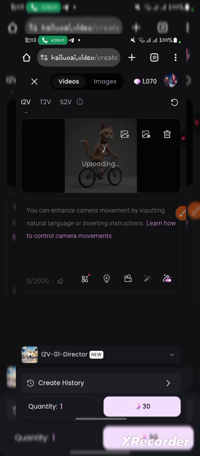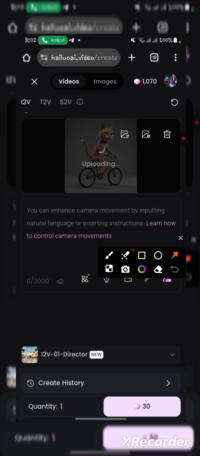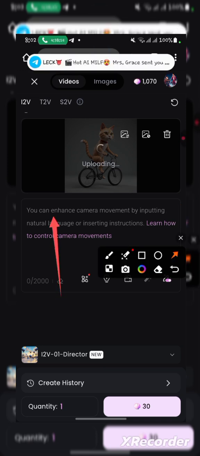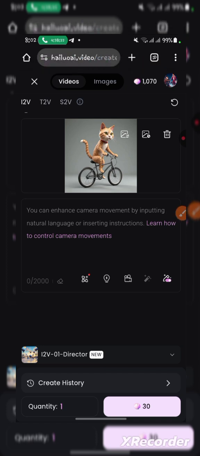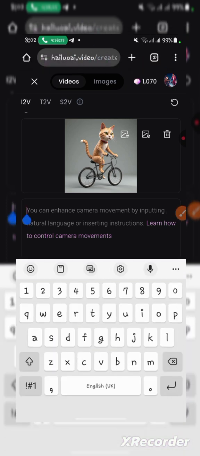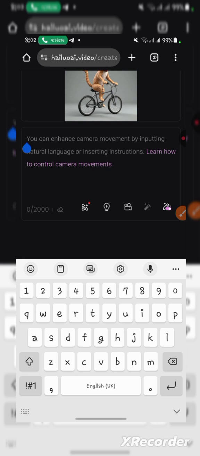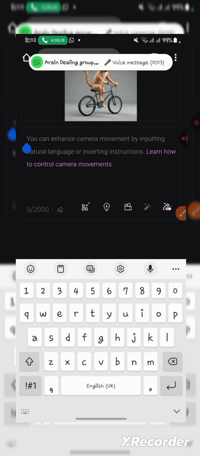So when tapping done, you see this space, I'm talking about this whole space. You tap here, and then you see your keyboard rising up, and then you input what you want.